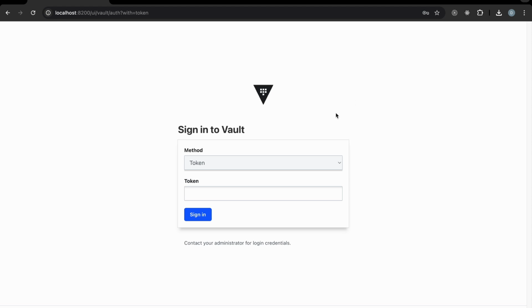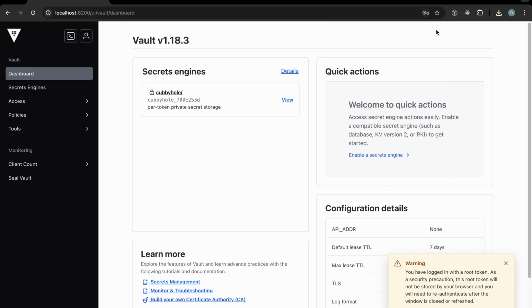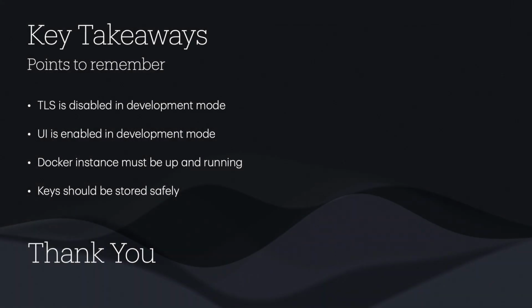You are required to pass the token to log in into the vault. So we'll use our root token. We are using the root token because this is a development environment. In production it is not advisable to use the root token. So now you can see this is how a vault UI looks like. And this completes the installation procedure.